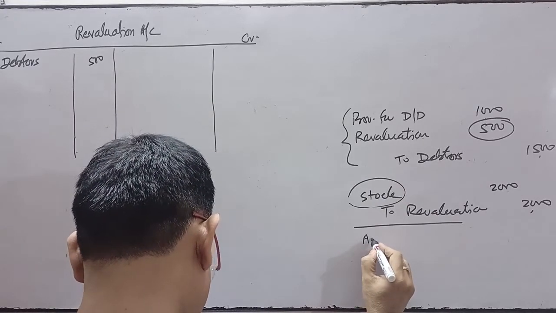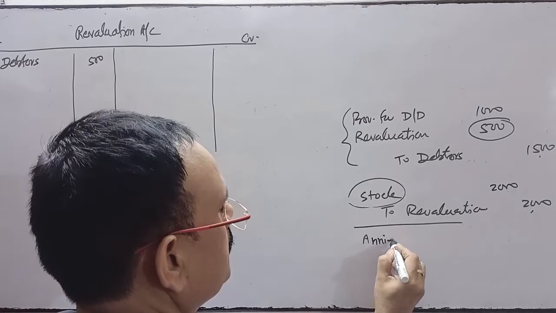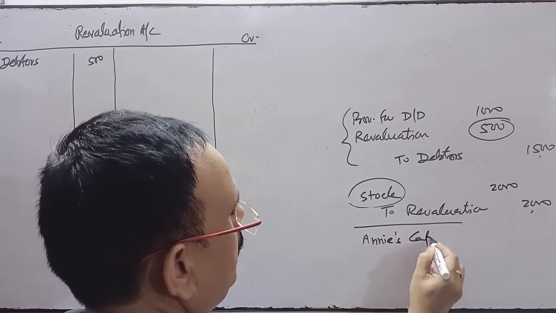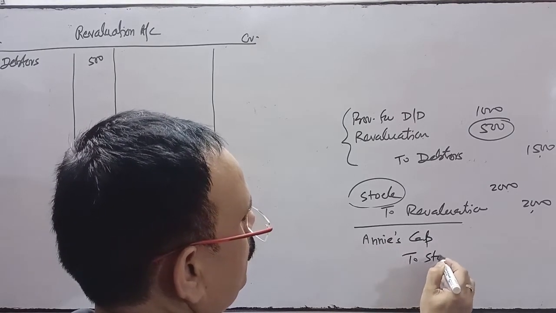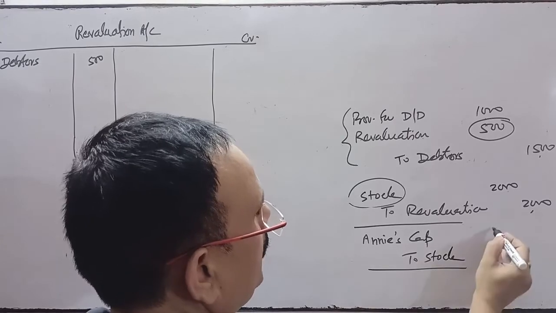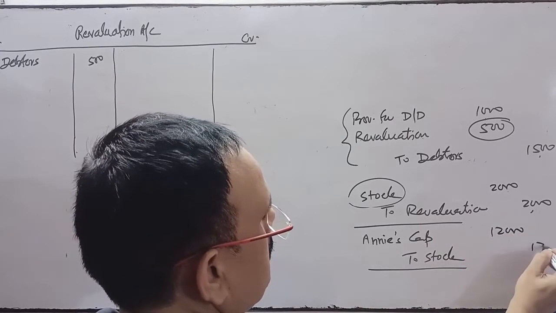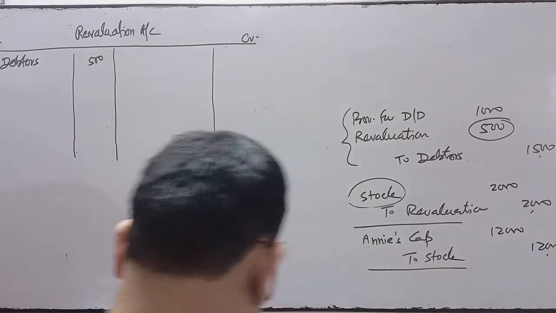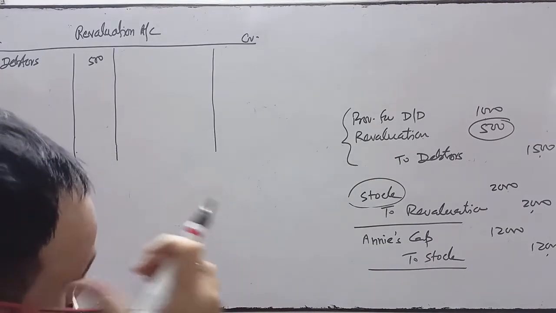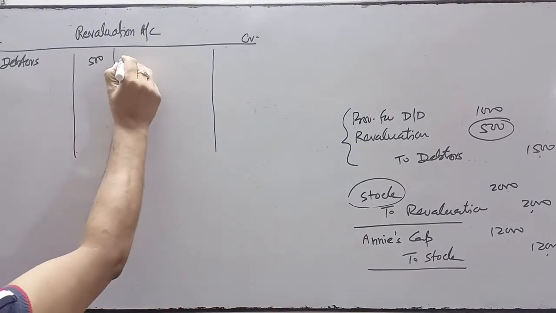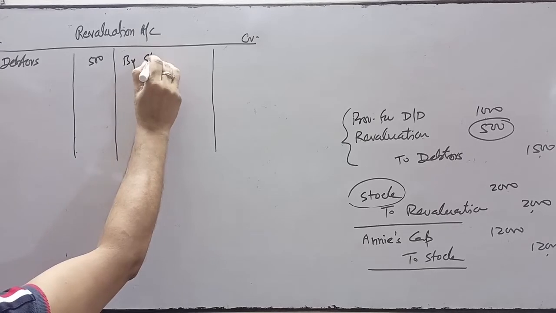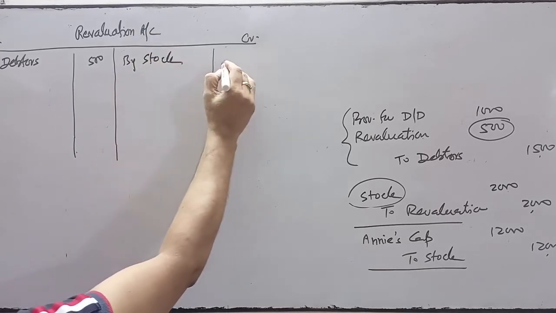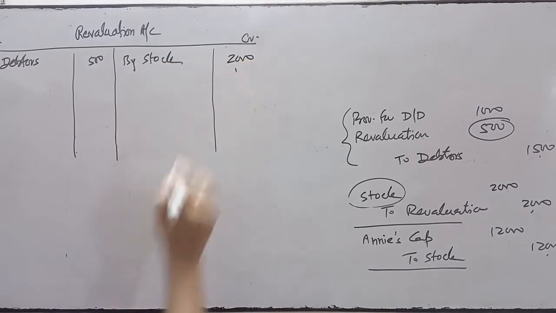So the entry will be Ani's capital account debit to stock account. He has taken over the stock at rupees 12,000. This is the entry for the second information. So the increase will be transferred to revaluation account: on the credit side we will write by stock 2,000.